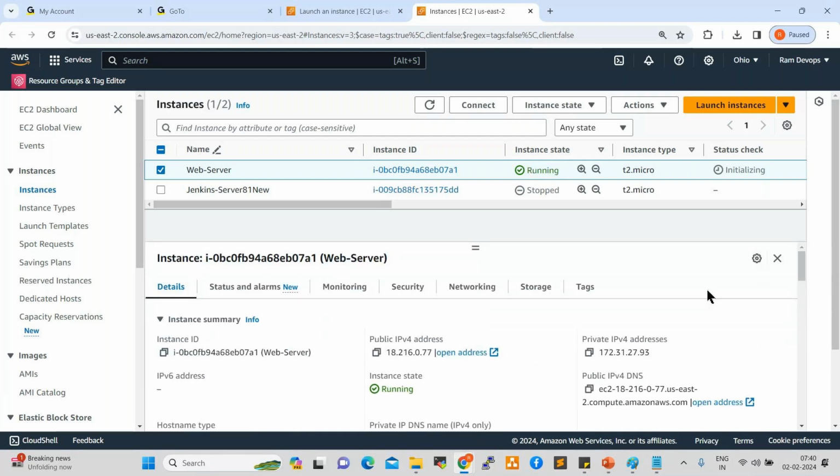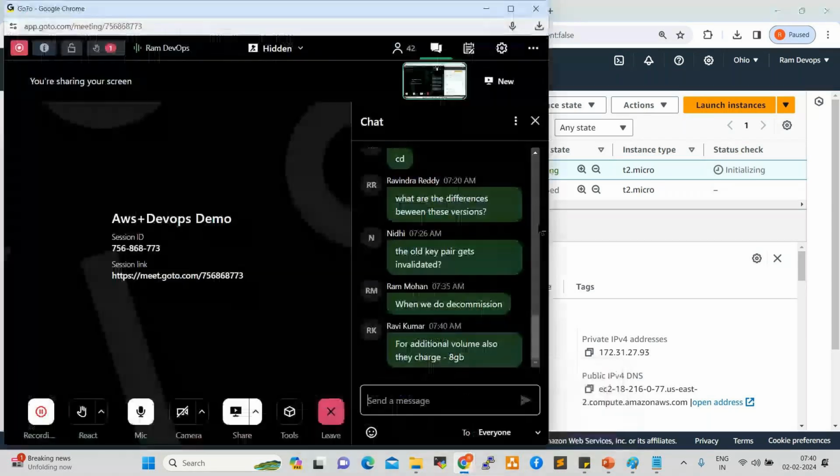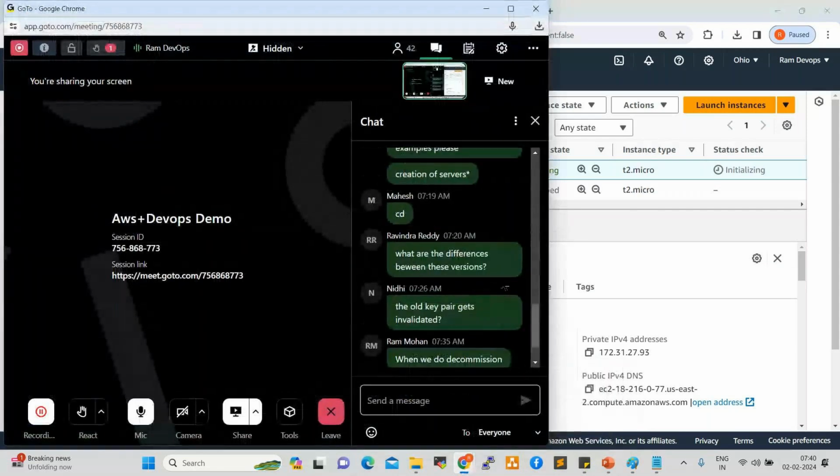Up to here, any questions, anyone? I'll repeat it, don't worry. One more time, we can create a server. What is the difference between these versions? Different flavors, as per the client requirement: Windows or Linux, Ubuntu, CentOS, different flavors. The old key pair gets invalidated. If you want to use the old key pair, you can use it. Even one key pair you can use for 1,000 servers also.